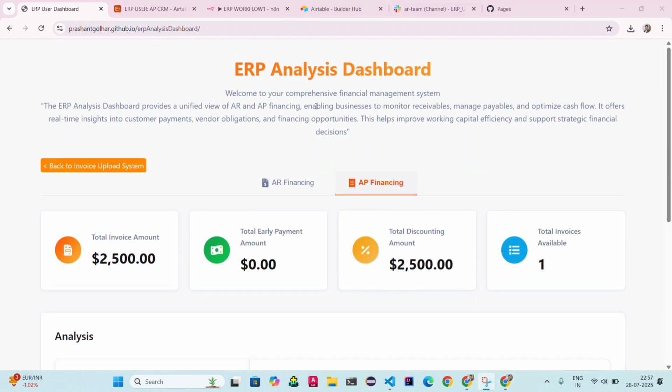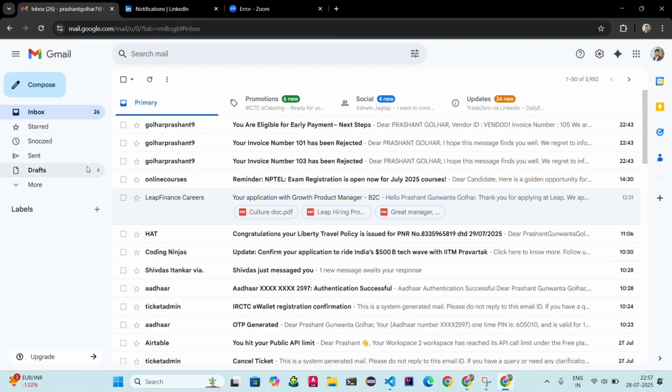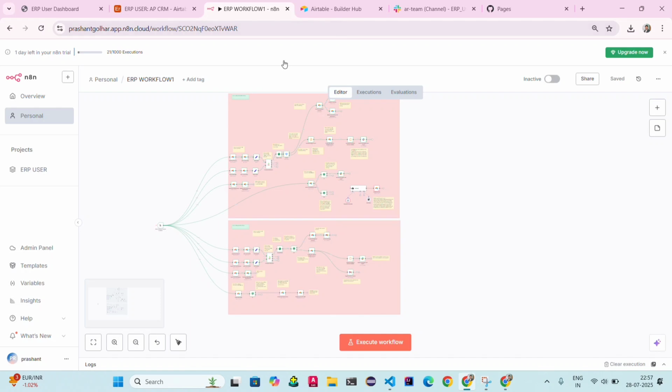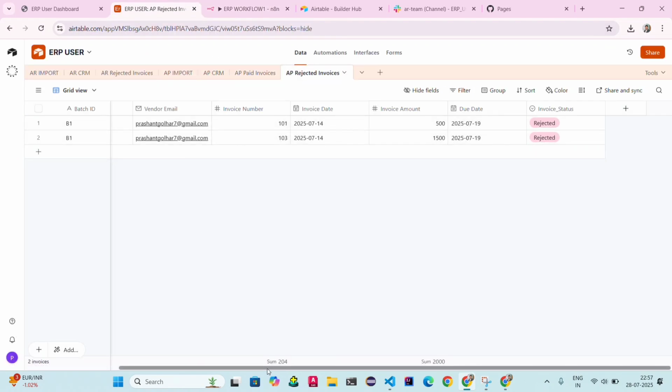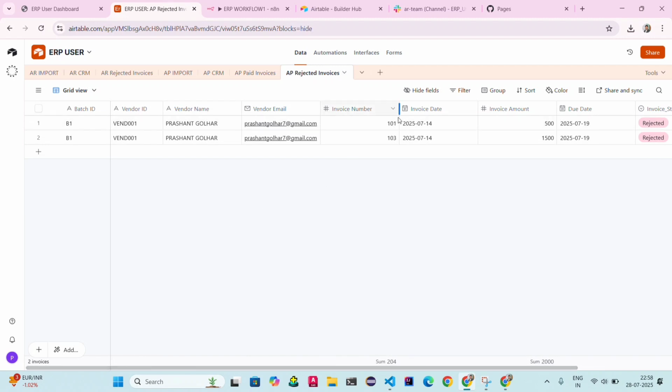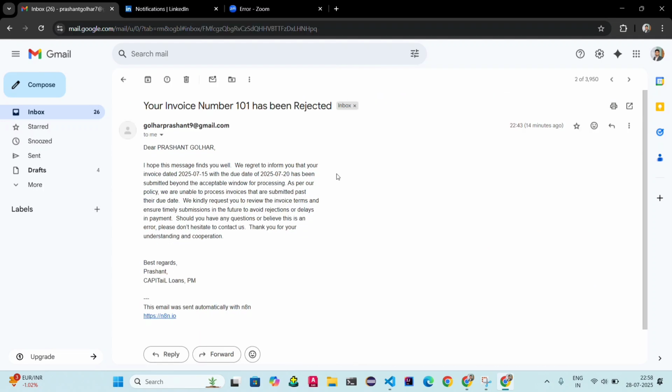Now I open my email to show you, which email ID is prashantgollar7@gmail.com. You can see there are two invoices rejected, as I showed you already. Those invoice numbers we will see: invoice numbers 101 and 103, those two profiles will be rejected. You can see it says your invoice number 101 has been rejected.